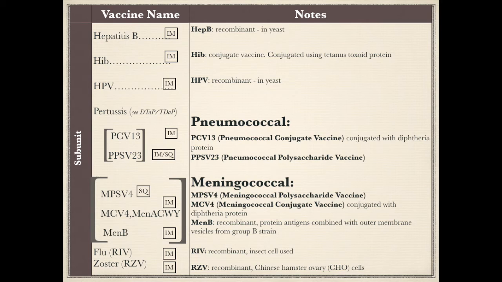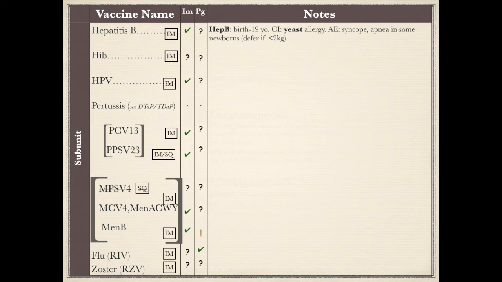The host cells for other recombinant vaccines are here merely for trivial knowledge and are not high yield on the exam. Hepatitis B vaccine is given at birth. It is contraindicated in those with yeast allergy. An adverse effect is syncope. It can also cause apnea in some newborns. It is recommended to defer the vaccination if the newborn is under 2 kilos, but prematurity is not a contraindication.